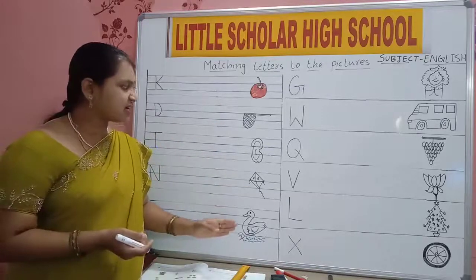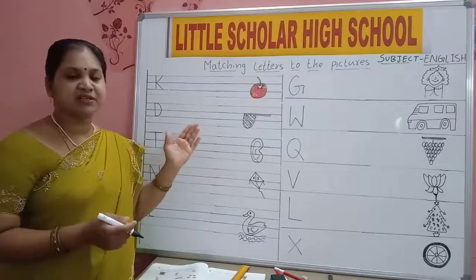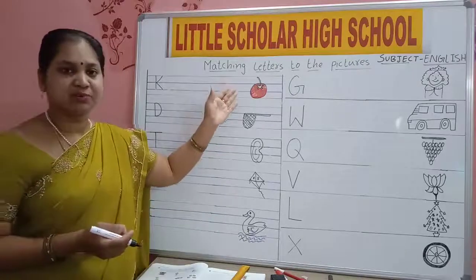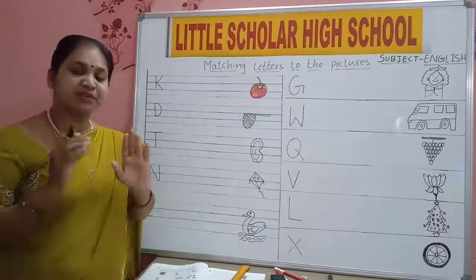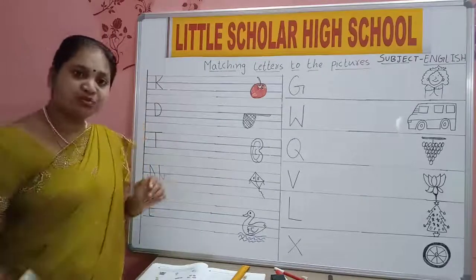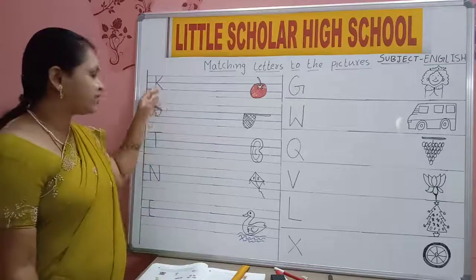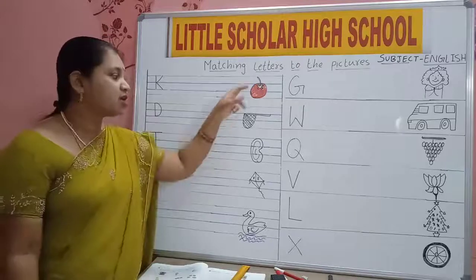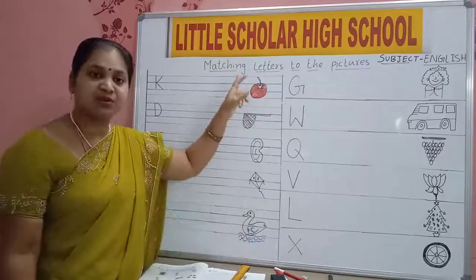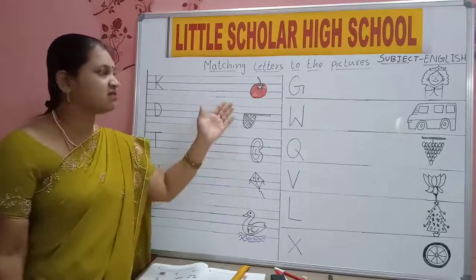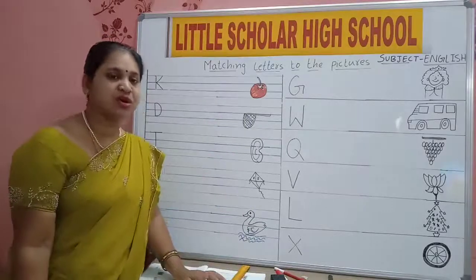Whichever is difficult, like duck, here you can ask your parents to help. Parents can also help to draw the pictures. Only they will draw pictures for you. You should only write the letters. You should only do matching. Understood? Parents will draw pictures for you, and whichever is difficult only they will draw. The easy ones you can try to do on your own.